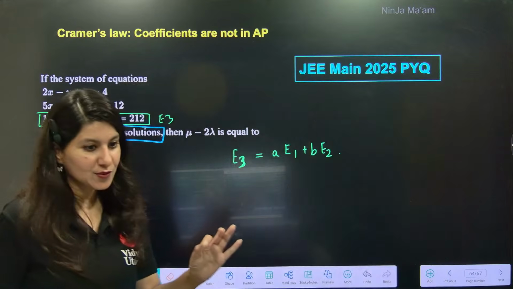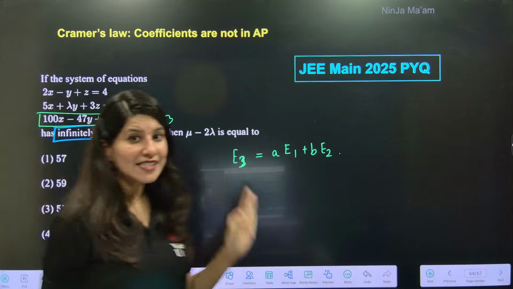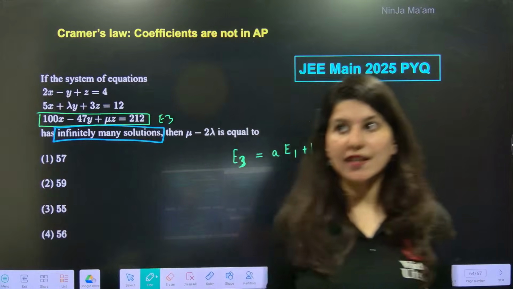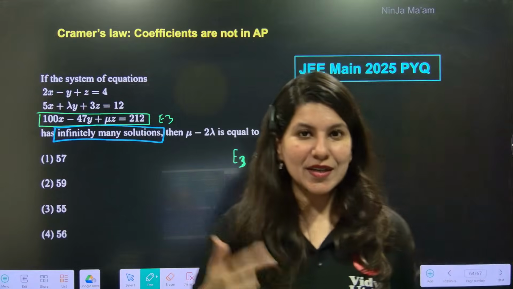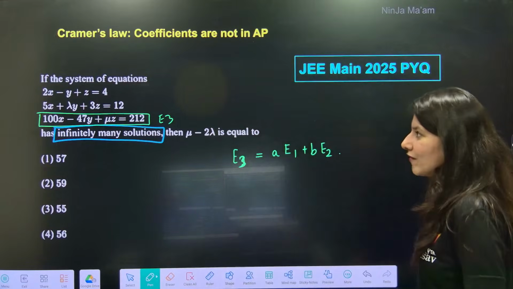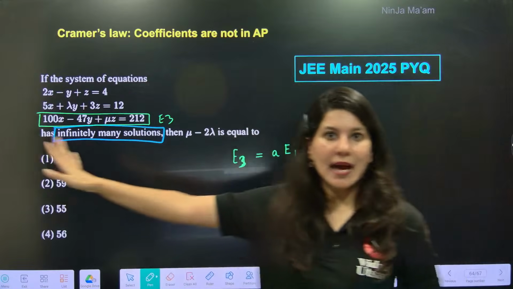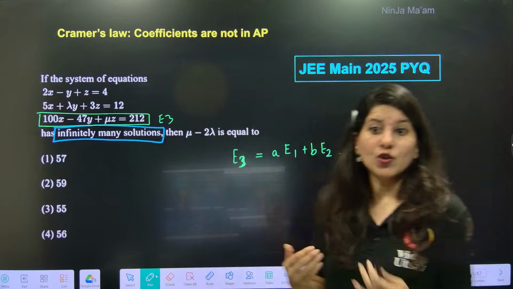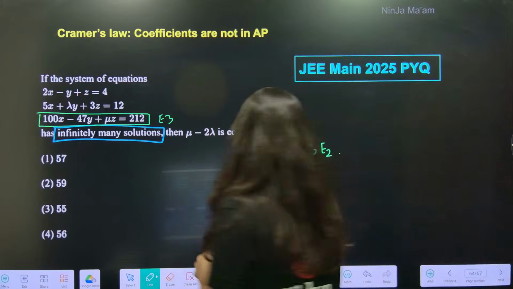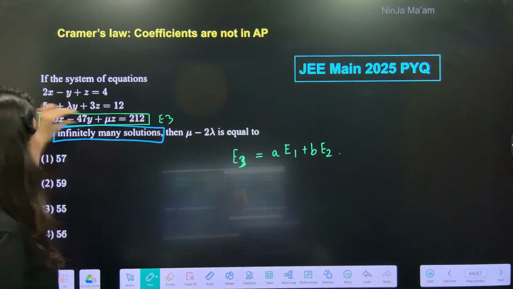Understand what I'm trying to say? This is the very first time I am sharing this technique on this channel, so it will take a little time of yours to understand this. One method is to use Cramer's rule, but I am telling you, that method will occupy your brain. So this is something, E3, because this is bigger now.